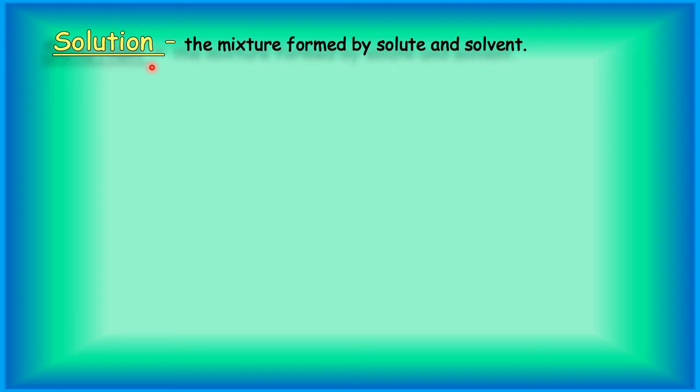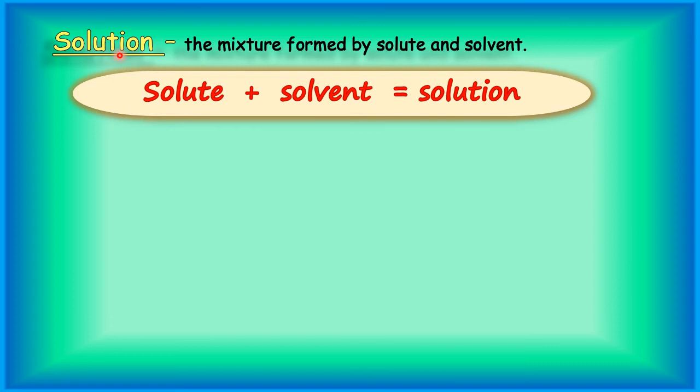Now, children, understand this. When we add solute and solvent together, the new thing that forms is known as solution. Yes. So what is solution? Solution is the mixture formed by solute and solvent. When we add solute with solvent, the new thing that is formed is known as solution. To make it clear, let's see. This is the formula: solute plus solvent is equal to solution.